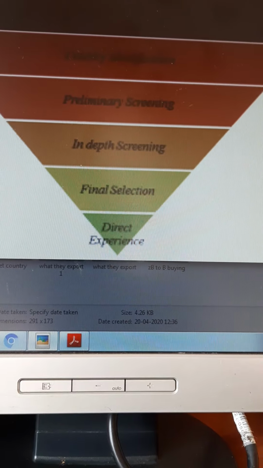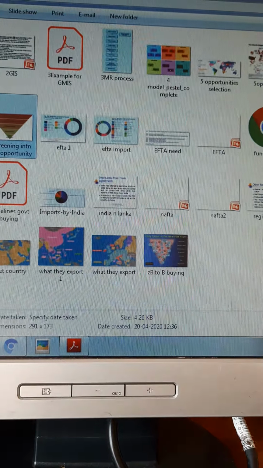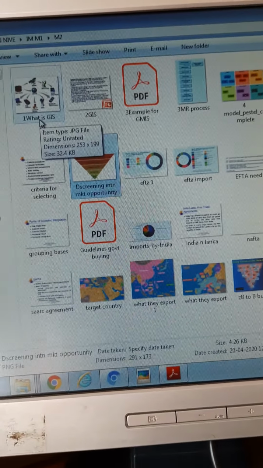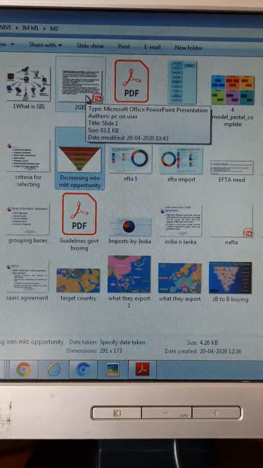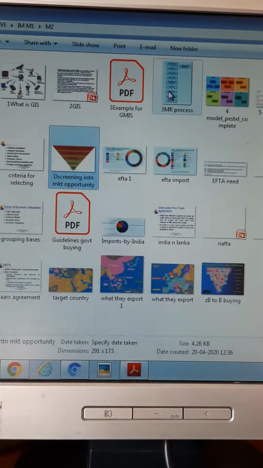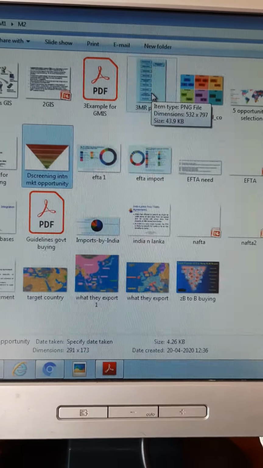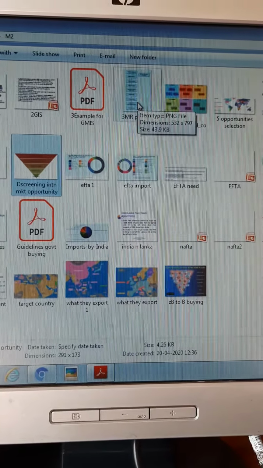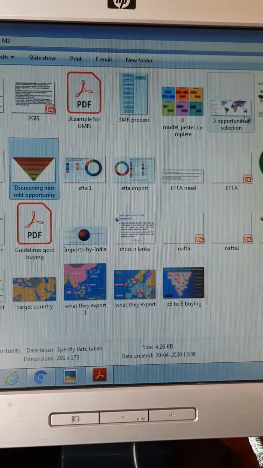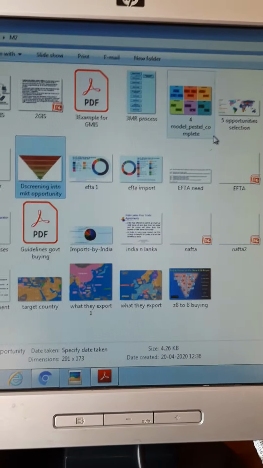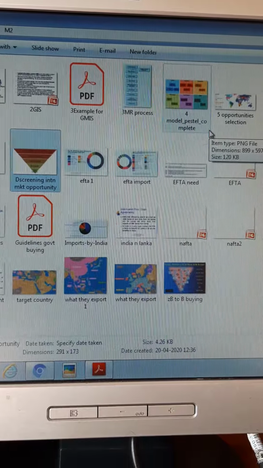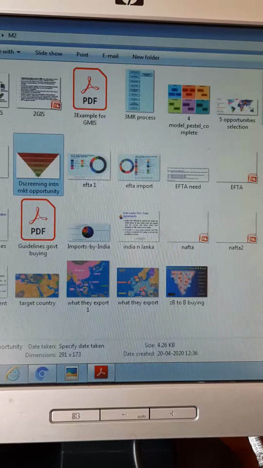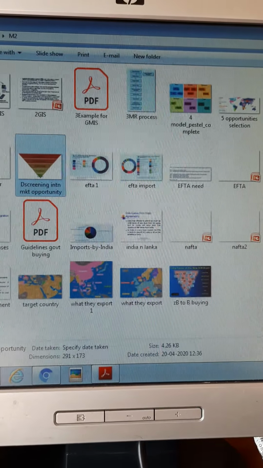So with this, we have seen what is GIS, an example for GIS, the market research process, how you will screen a country for international marketing, whom to export your products to, and finally criteria for selecting a target country.